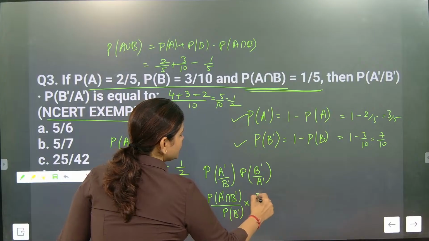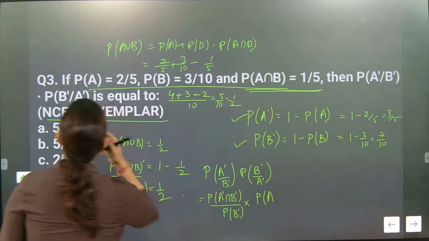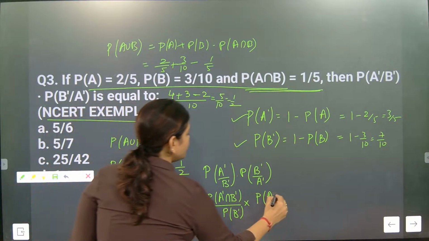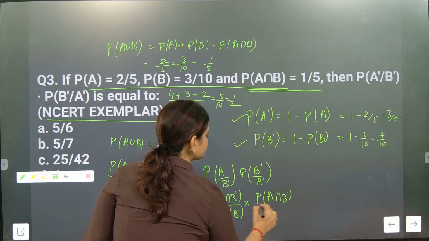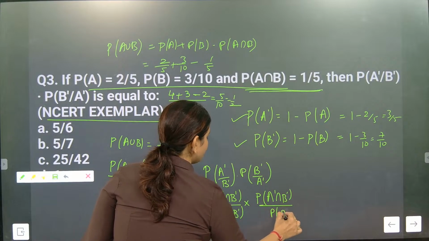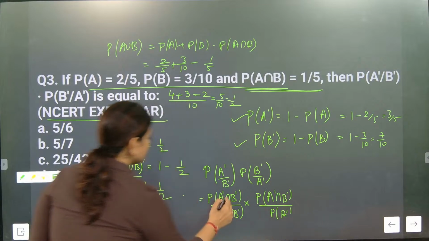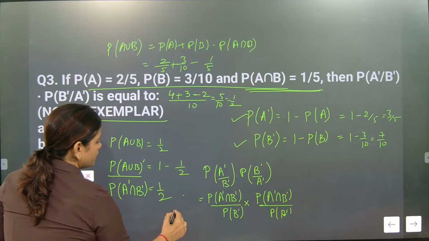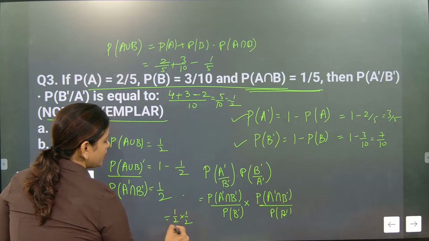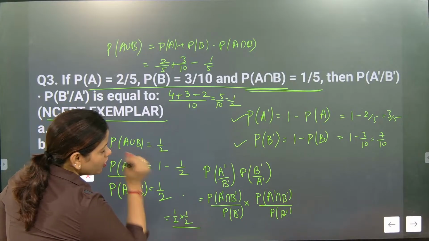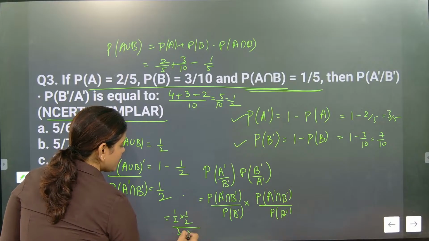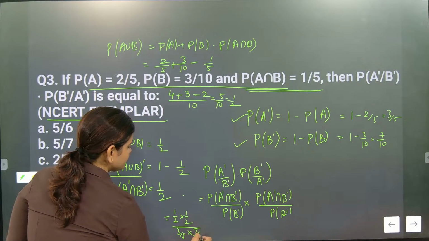Again this part is multiplication only they ask. So multiplication, P of this into P of A complement. This is half, so we will write 1 by 2 into 1 by 2. Now P of B complement and A complement is 3 by 5 and 7 by 10.